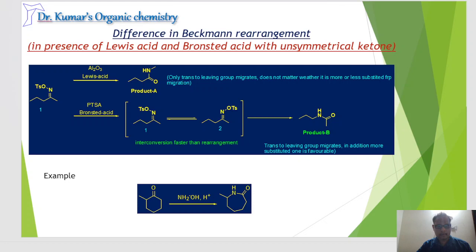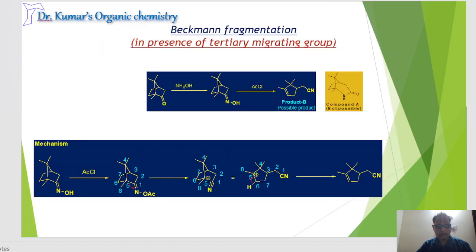But whereas if the substitution is tertiary, in this case it won't follow the regular Beckmann rearrangement rule. Here this is the tertiary substituted side, and the right side is less substituted, after treatment with hydroxylamine. The OH is activated by using acetyl chloride. In such a case, compound A, which is the regular Beckmann rearrangement product, we don't get. Instead of that, product B is favorable.